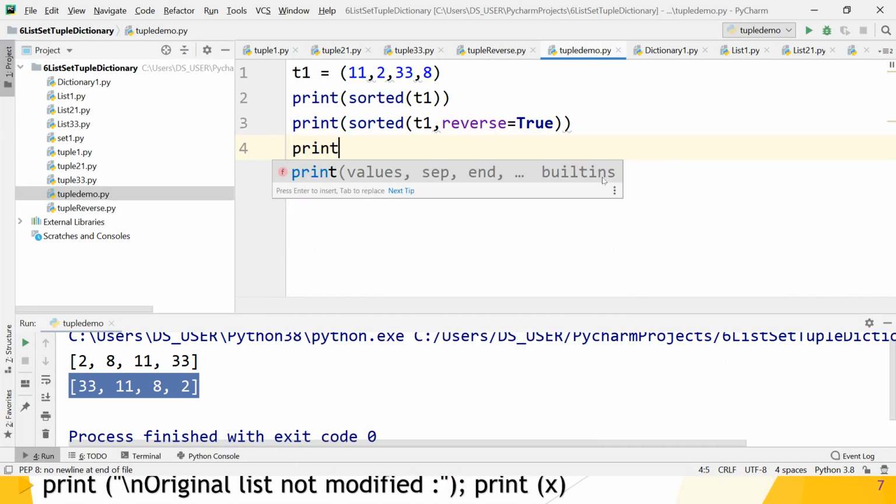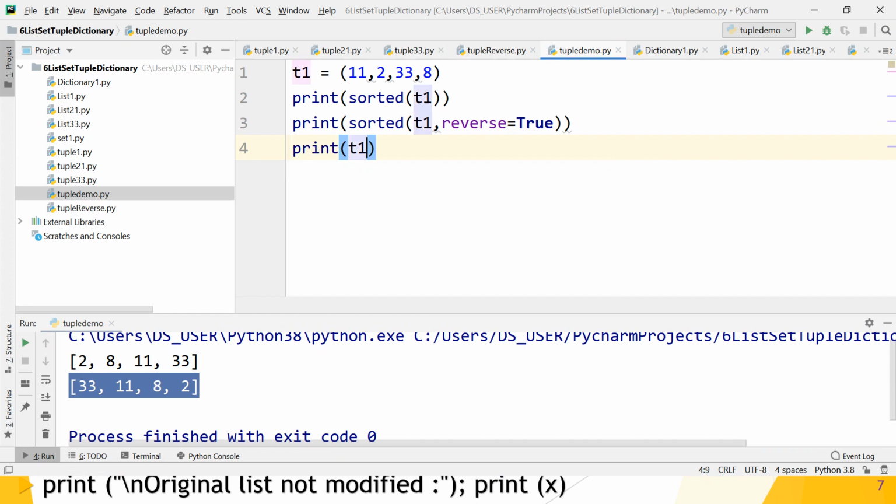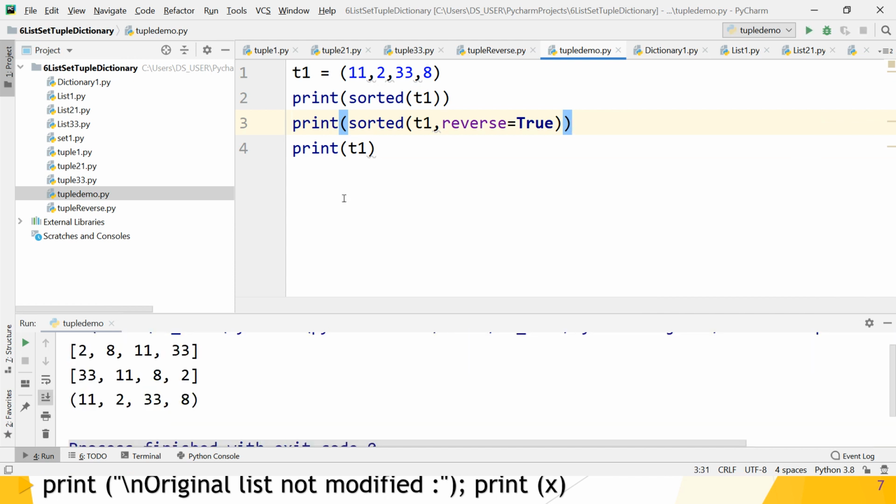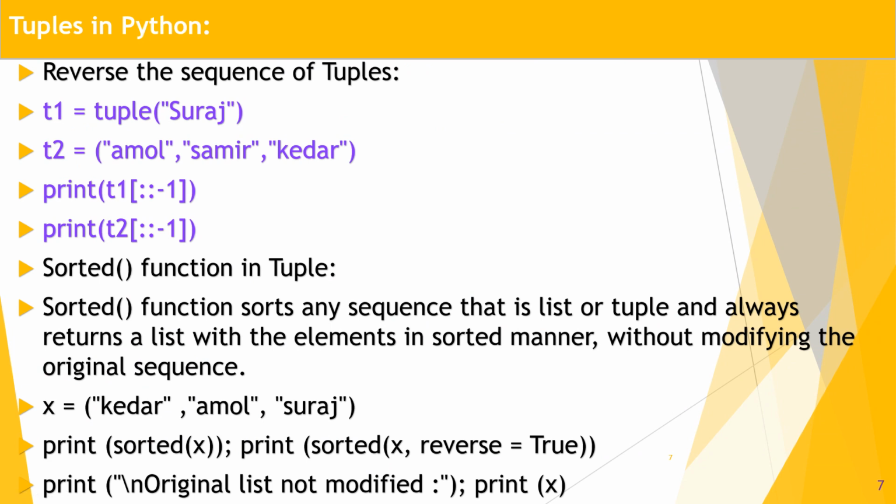Print T1. So what is the value of T1? Is it sorted? No. It gives you the tuple as it is because it is not changed. Only the sorted function sorts that tuple or list and returns a list, which is a newly created object, guys. I hope you understand that concept, and if you have any doubts you can use the id method to check the object's id, that is the memory location where that object is stored. Yes, great guys, hope you understand this concept of the sorted method.